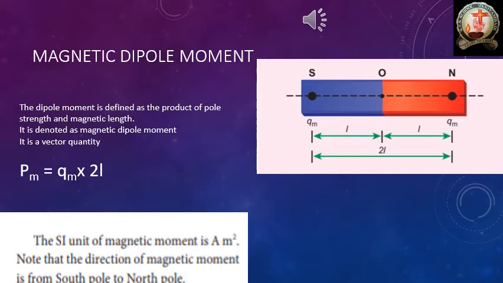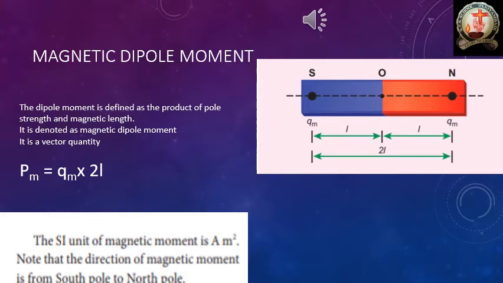The midpoint, the center of the magnet, is O. The distance from the center of the magnet to any one pole is L. The total length, the distance between the two poles, is 2L.